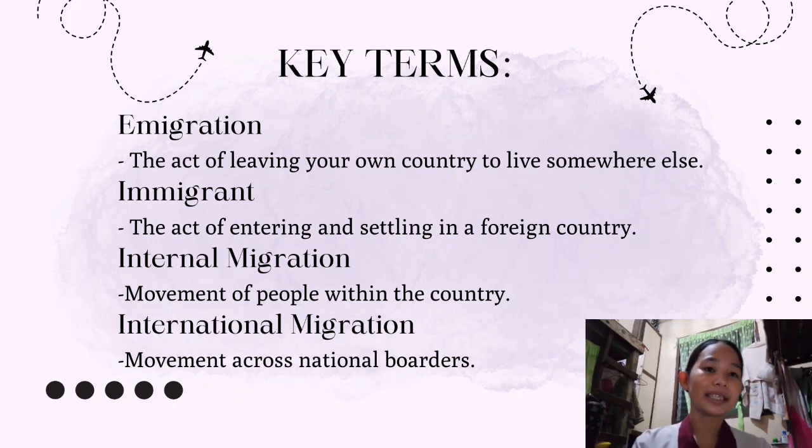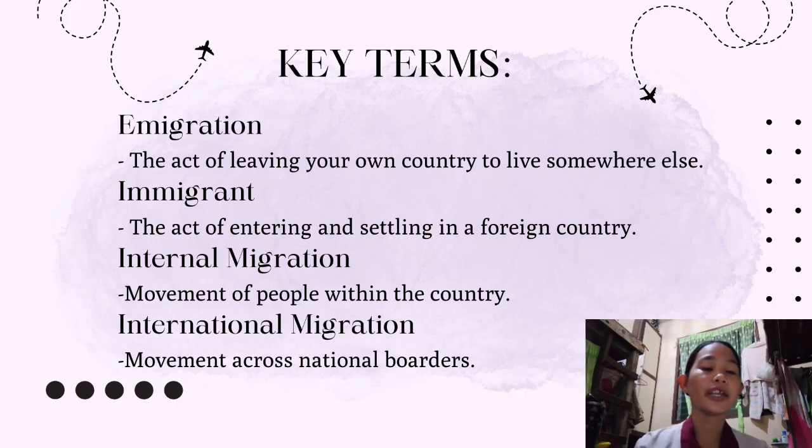So basically, emigration is leaving your own country or your home country, while immigration is settling in a foreign country. If emigration is leaving, immigration is entering a new country. Is it clear? Okay, let me give you an example.